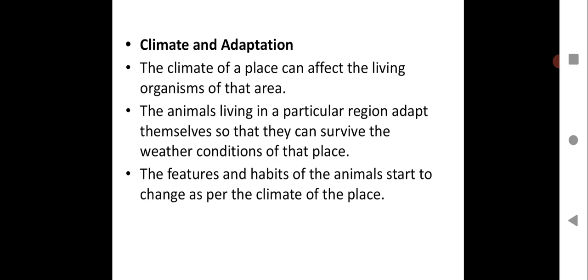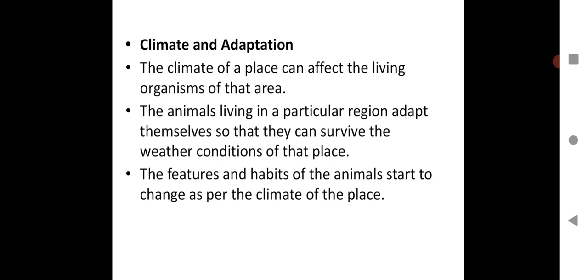Some places on the earth you have very cold regions, some places very hot and dry, some places very humid and hot. So with all the different factors which affect climate, animals have to adapt themselves to the given climate, otherwise they will die and soon become extinct.